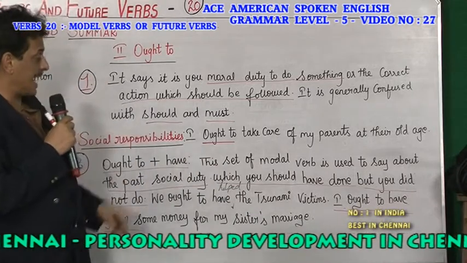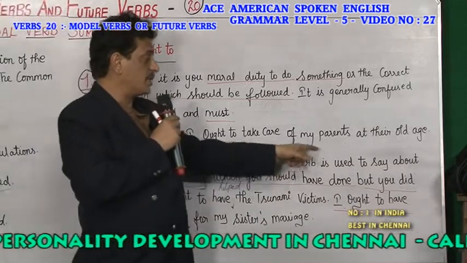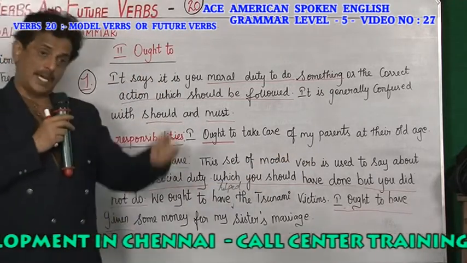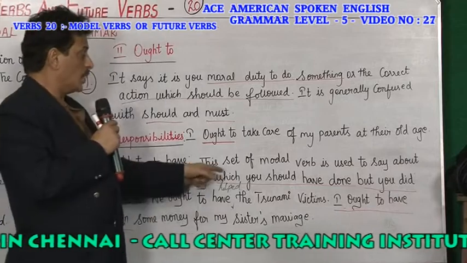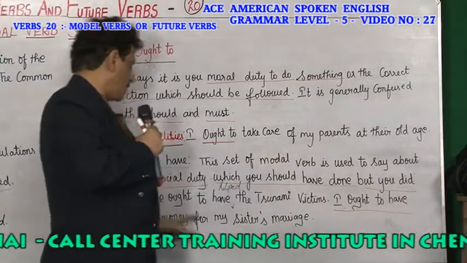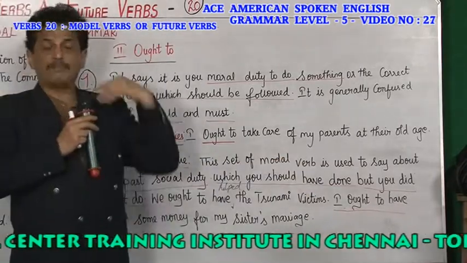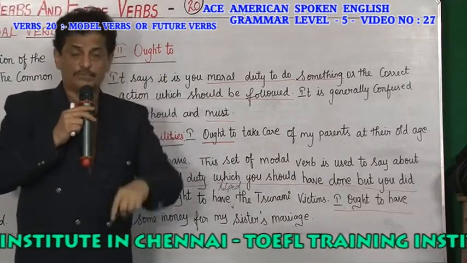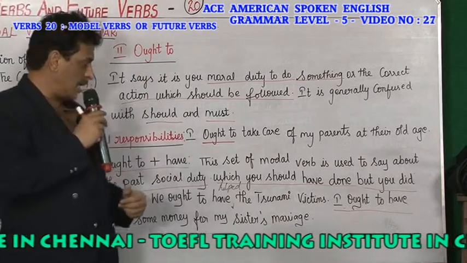So ought to plus have. This set of modal verbs is used to talk about a past social duty, which you should have done, but you did not do. In the past, you should have done something, but you did not do it. In the past, social responsibilities which you should have done, you did not do.